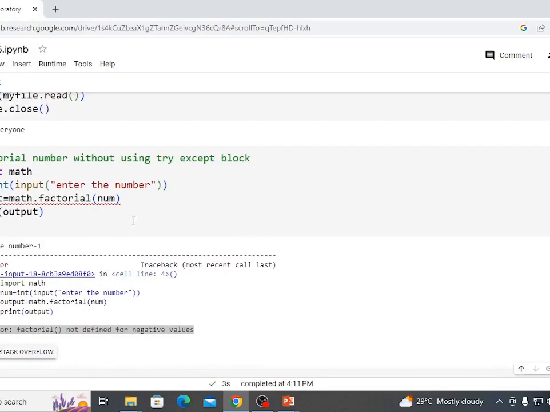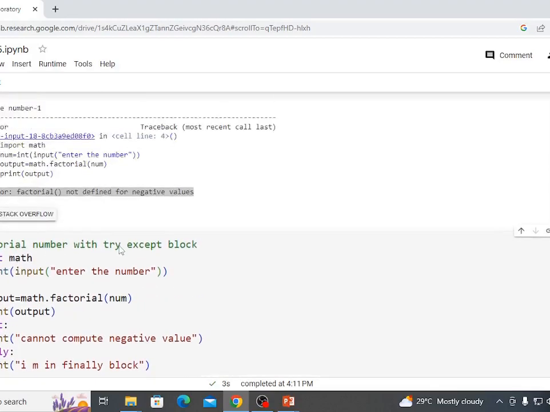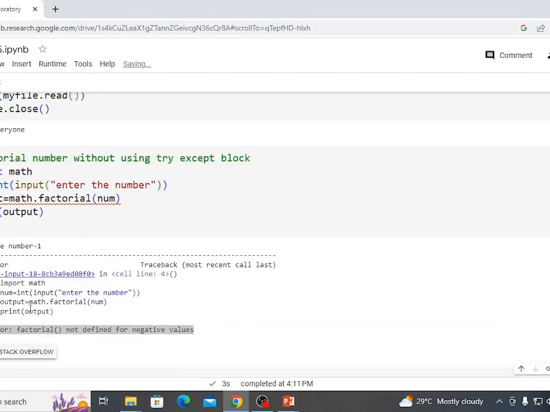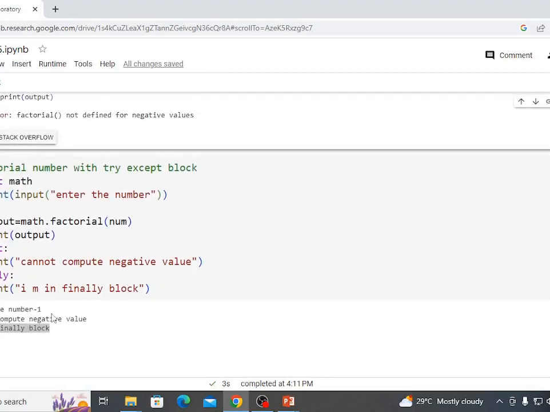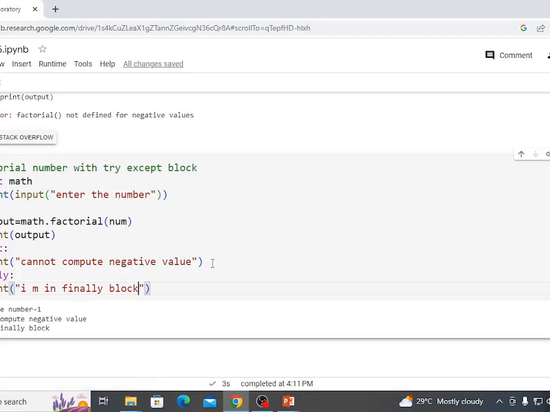This is without using a try except block, and this is using a try except block. Here it is showing a value error message. Okay, see here, but here the same value is passed, but it is not showing any error message, it is showing the except block message. So when we need to handle exceptions, for example when we develop or implement a project, in a project there are thousands of lakhs of lines of code, so how to identify errors, how to identify exceptions easily? For that we have to write code inside these blocks, so we can easily get where the error is actually happening.